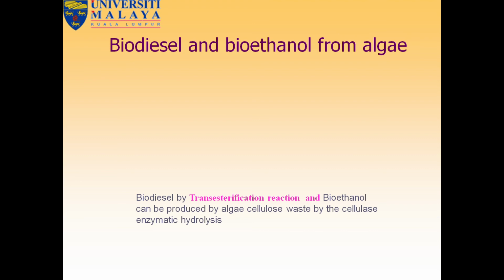Biodiesel can be produced from algal oil after extraction of oil from algae, and bioethanol can be produced from the residue after extraction, called cellulose waste, by cellulose enzymatic hydrolysis.